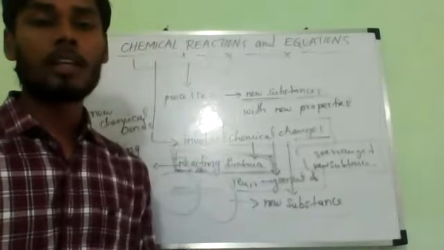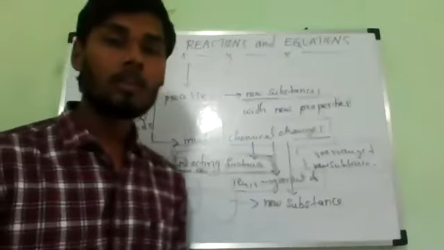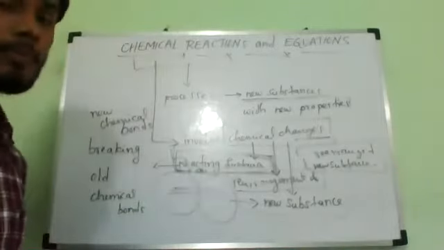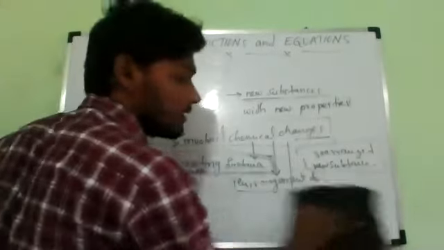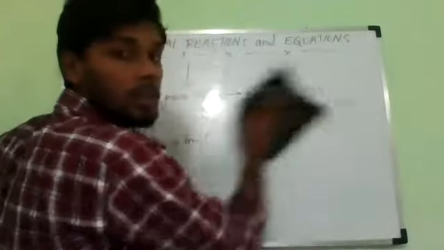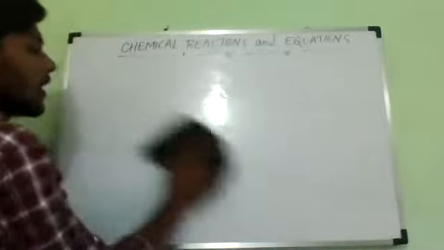Have you understood clearly what is happening inside? Chemical reactions are the processes in which new substances with new properties are formed.